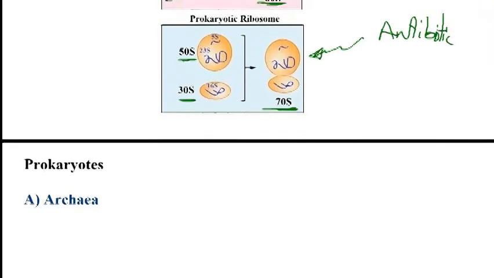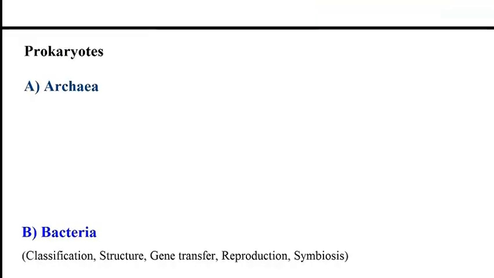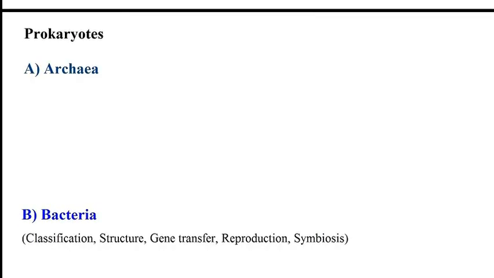Now let's move on to different classification of prokaryotes. As we just discussed, there are two types of prokaryotes. One is archaea and the second one is bacteria. Archaea has some features of eukaryotic cells.